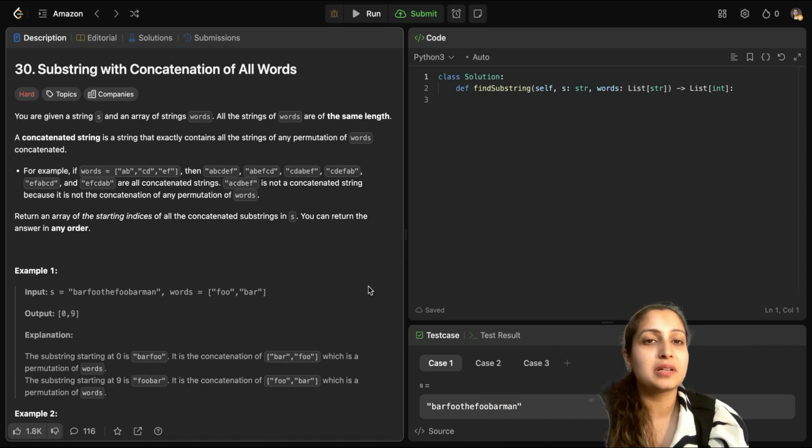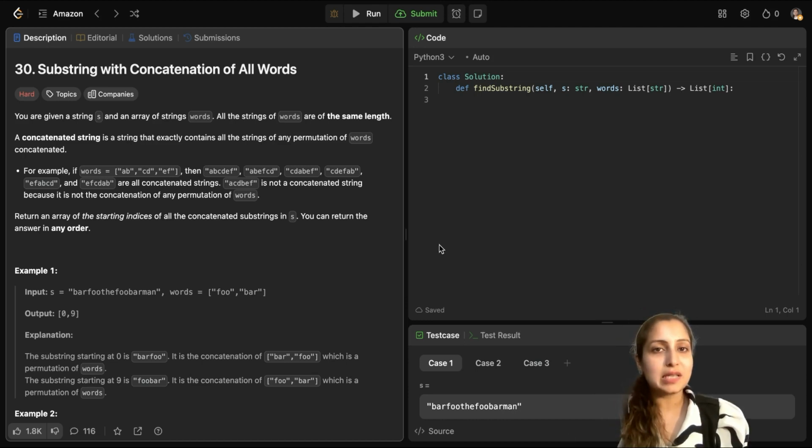Today we are going to discuss a very interesting question, Leetcode 30, Substring with Concatenation of All Words. It's a hard level problem. It's a very interesting question and has been asked by several companies such as Amazon, Google, Meta, Microsoft and Salesforce in their last 6 to 7 months of interviews.